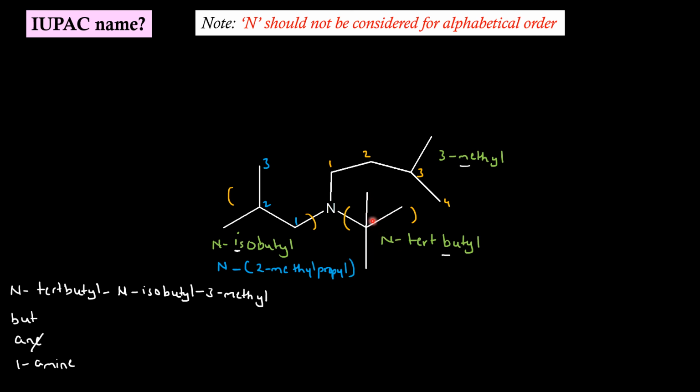This can be similarly named 1, 2, so N-(1,1-dimethyl ethyl), N inside the bracket. This is the same 3-methyl.